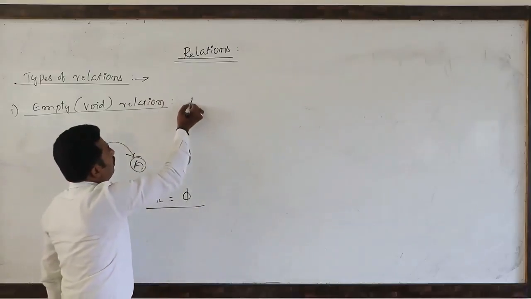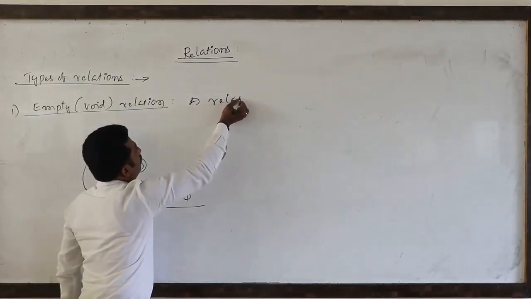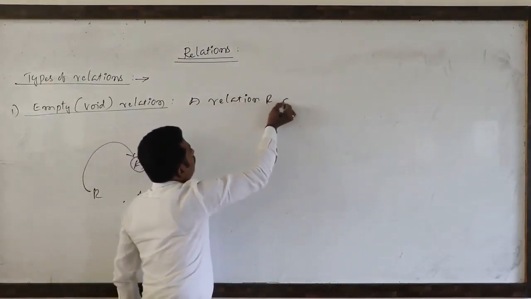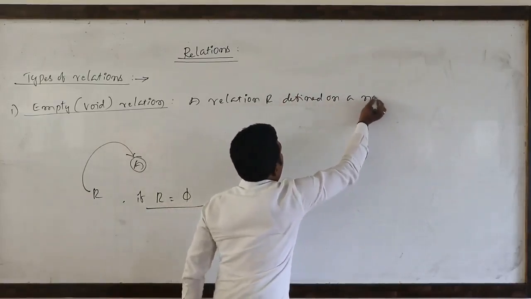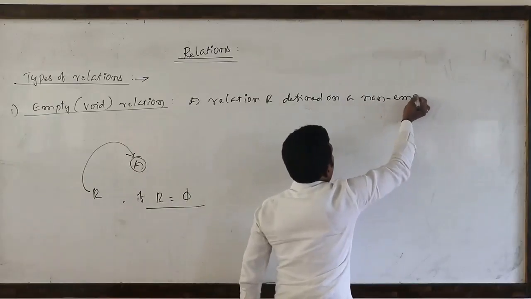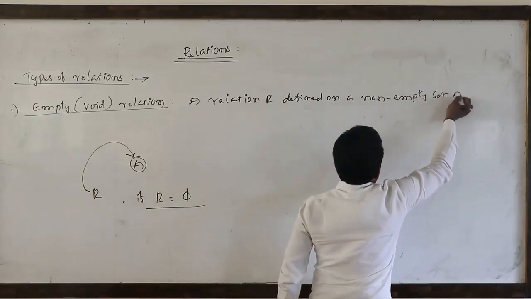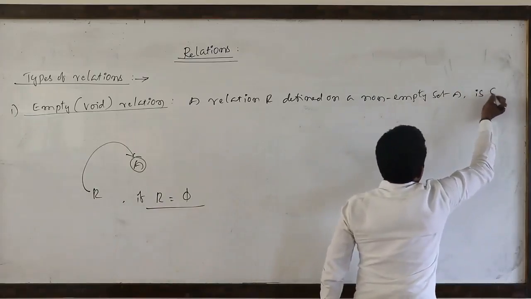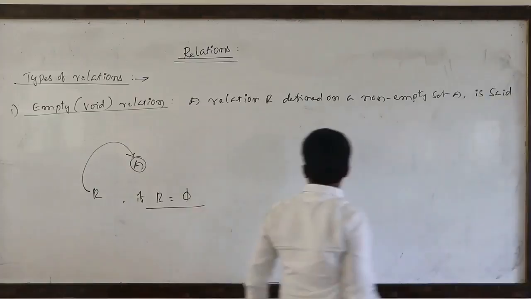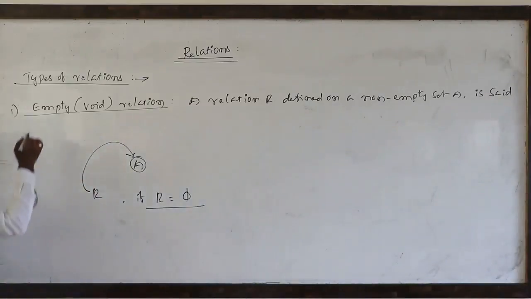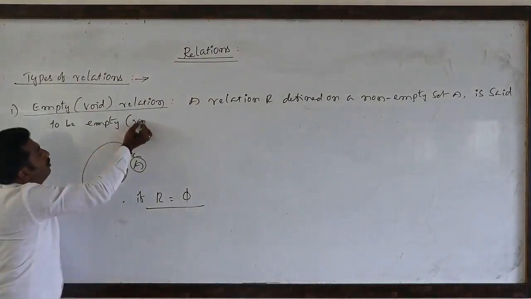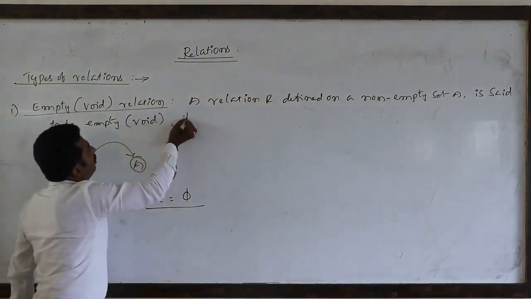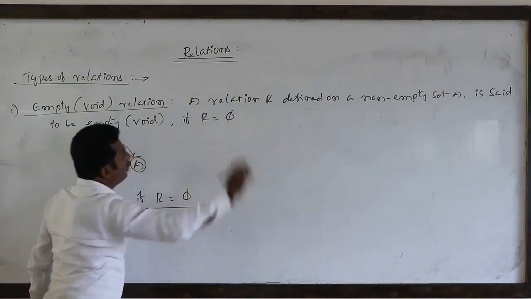See here. A relation capital R defined on a non-empty set capital A is said to be empty or void if R equal to the empty relation.